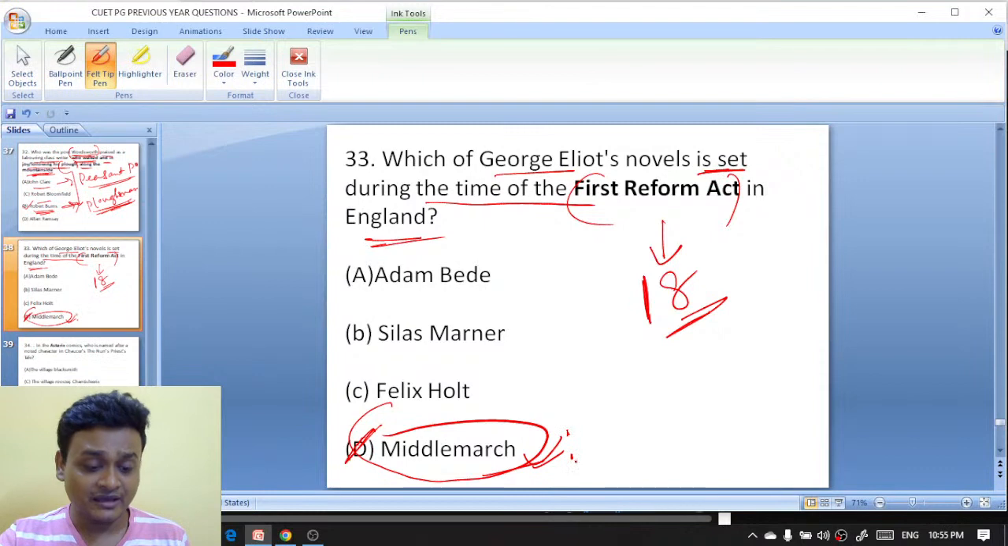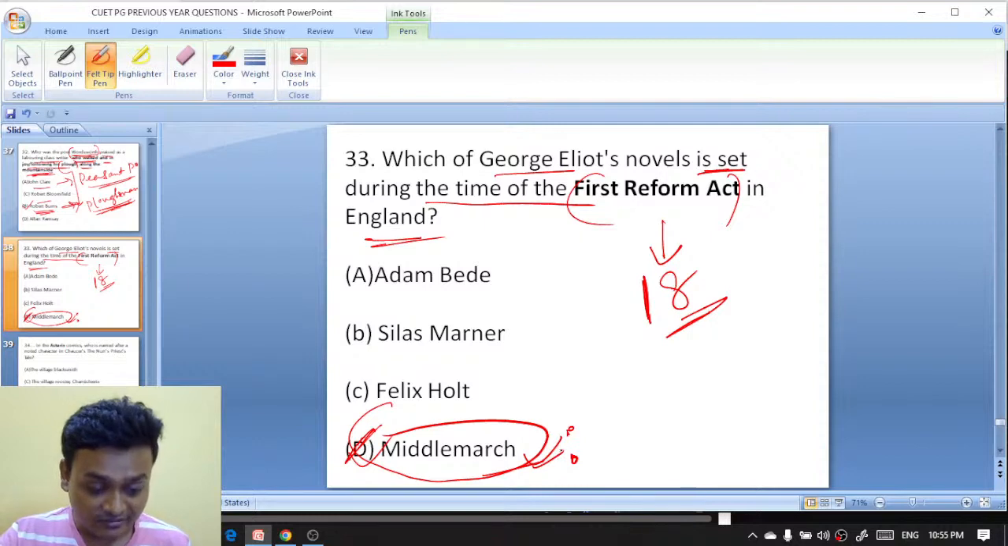D is the right answer. Now tell me, what is the subtitle? Sonu, D is the right answer. Exactly right. Absolutely right. Middlemarch is the right answer.